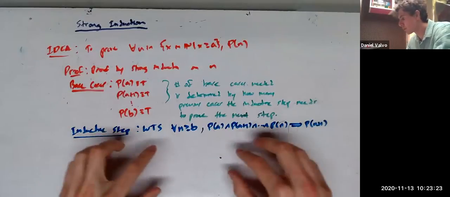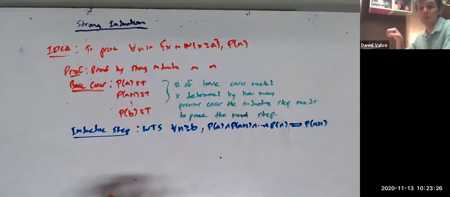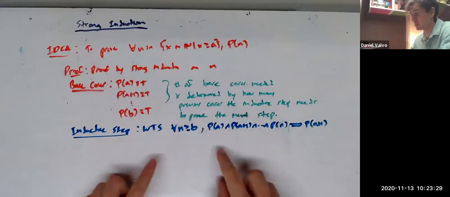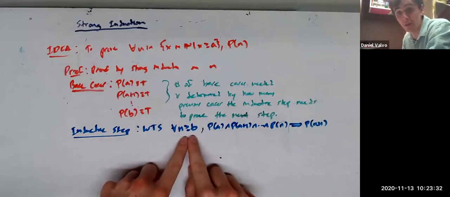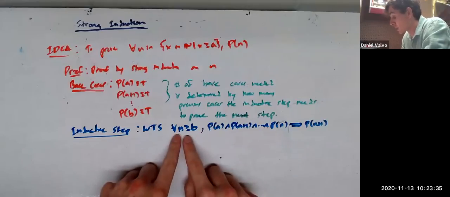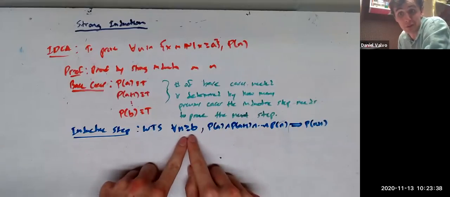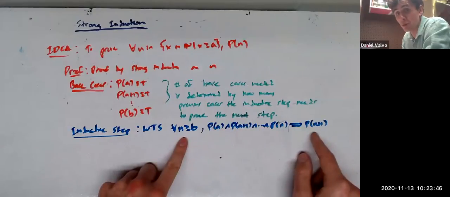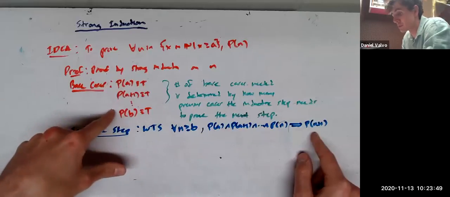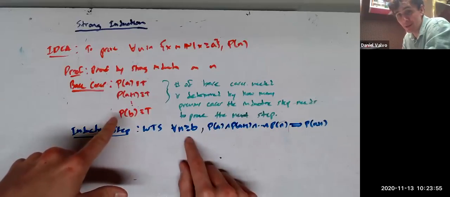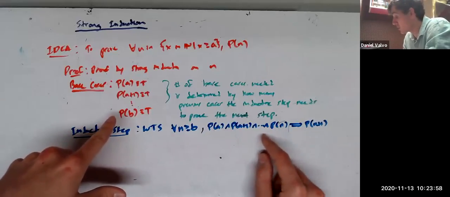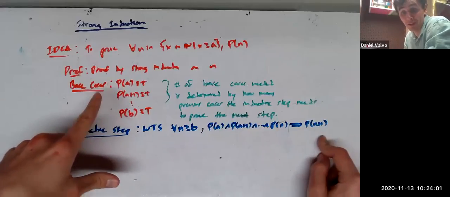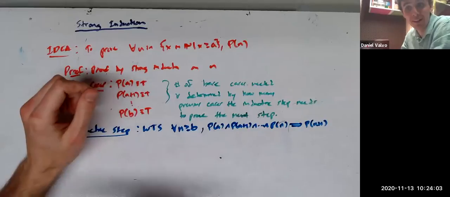Prove your base cases, prove that if everything up to n is true, then n plus 1 is true. That means then n plus 1 will be true because n plus 1 is bigger than n. First of all, that would prove b is true because this works for all n greater than or equal to b, and b is certainly greater than or equal to b. And so you can use this to prove that everything up to b is true. Well, then P of b plus 1 will be true. But we know everything up to b is true because of the base cases. So then you know everything up to b plus 1 is true, but b plus 1 is greater than or equal to n. So if this is in fact true, then you can use everything up to b plus 1 to prove that P of b plus 2 is true. This goes on and on.